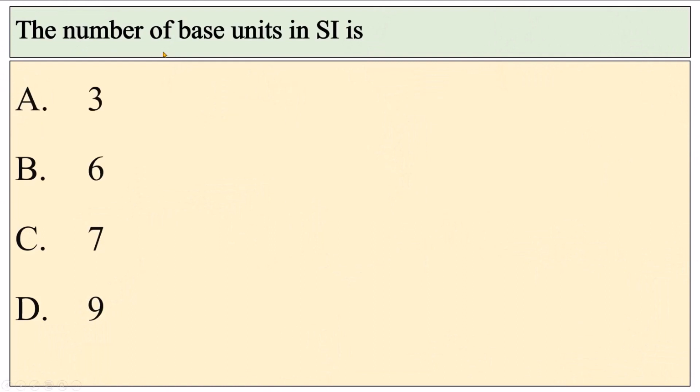The number of base units in SI is 3, 6, 7, 9. Correct option is C. The number of base units in SI is 7.